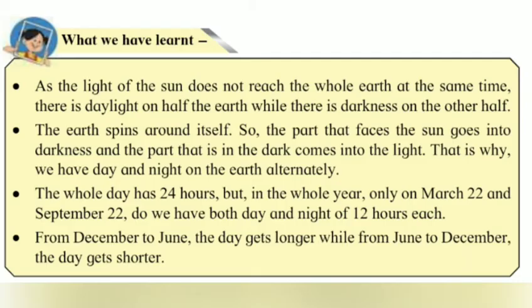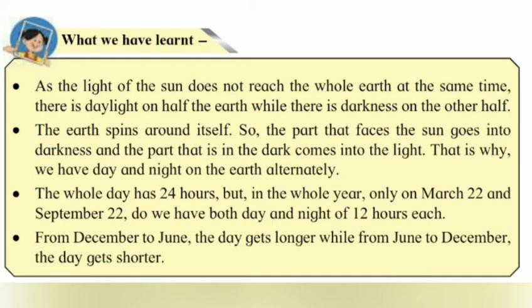And now students, we will have a quick recap of what we have learned. See students, as the light of the sun does not reach the whole earth at the same time, there is daylight on half the earth while there is darkness on the other half. The earth spins around itself, so the part that faces the sun goes into darkness and the part that is in the dark comes into the light. That is why we have day and night on the earth alternately. The whole day has 24 hours, but in the whole year, only on March 22nd and September 22nd, we have both day and night of 12 hours each.